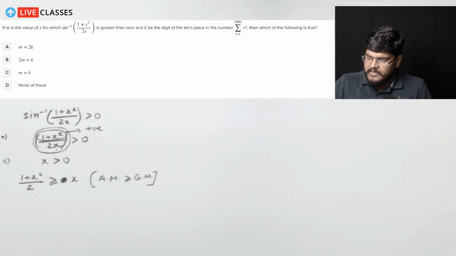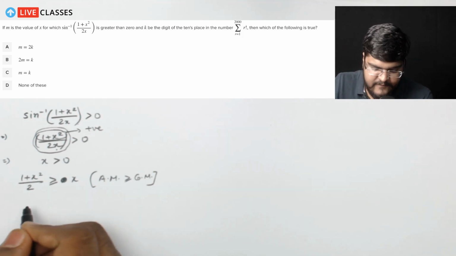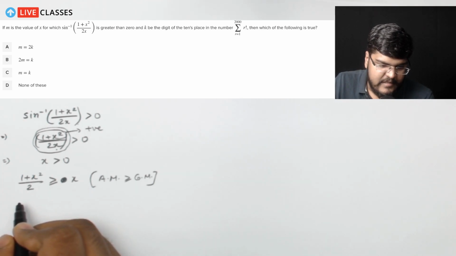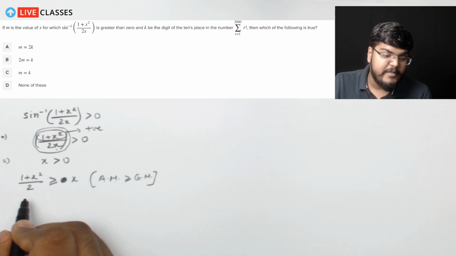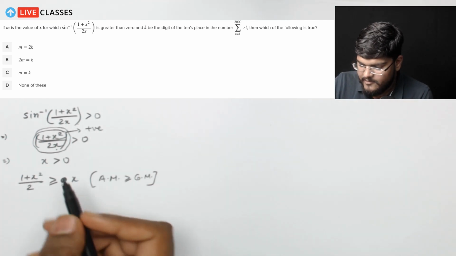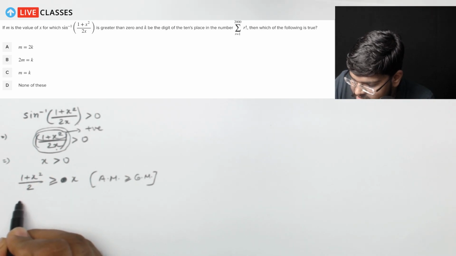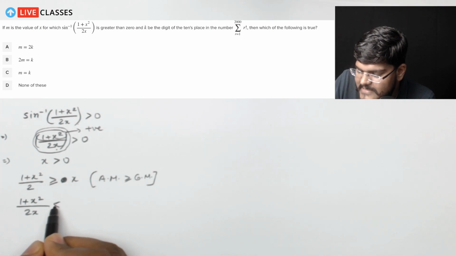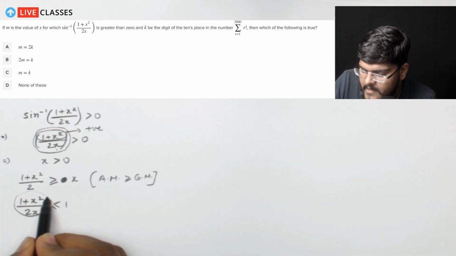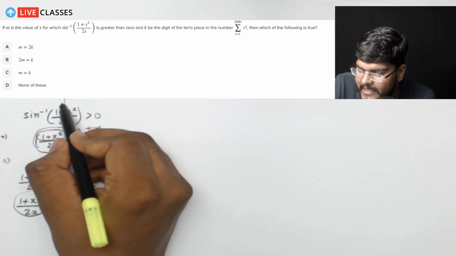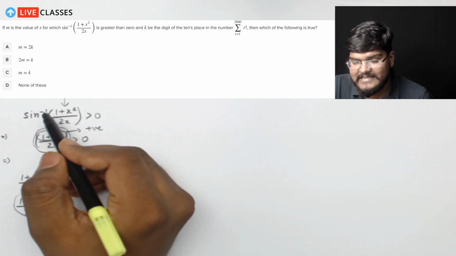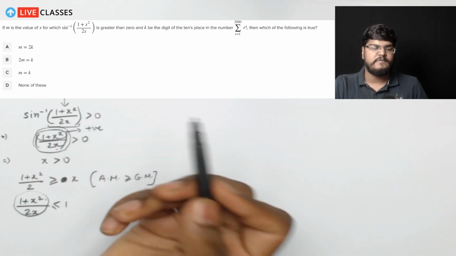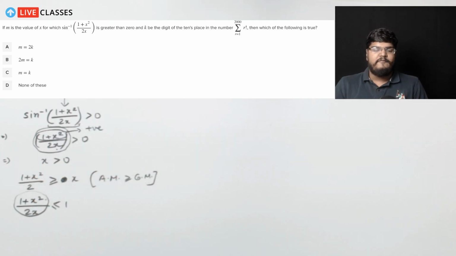Now, in other ways, I can also say that (1 plus x square) upon 2x has to be less than or equal to 1, because it is in sine inverse, and we know that the domain in which this (1 plus x square) upon 2x can lie is from minus 1 to 1.